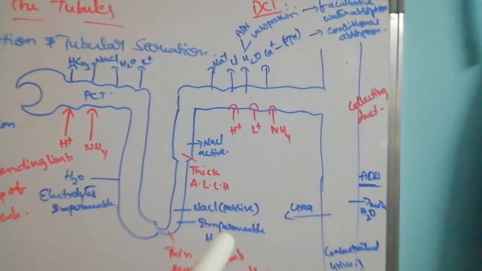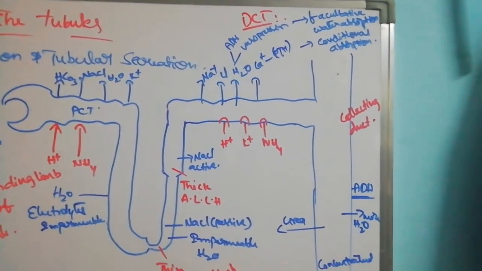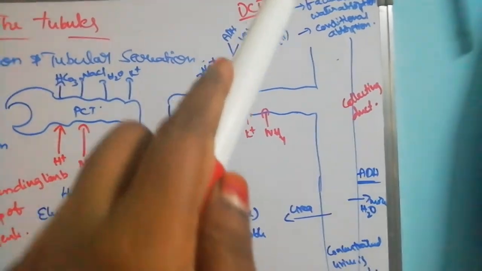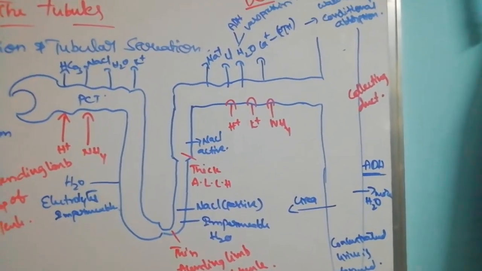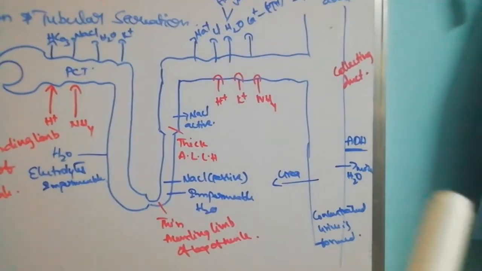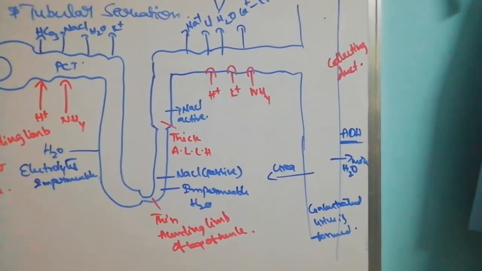And here, absorption of water at the DCT is facultative because of the antidiuretic hormone, vasopressin. Only if these hormones act will water absorption take place. The same thing happens in the collecting ducts also. Here also ADH acts to absorb water.